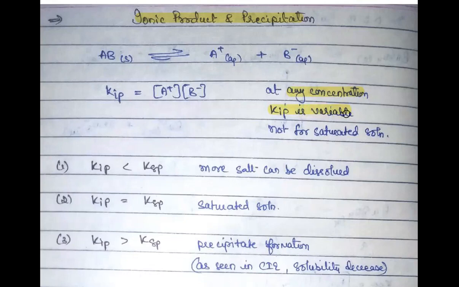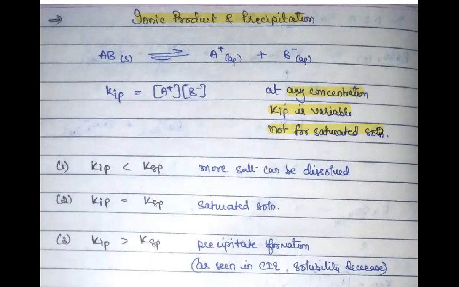Because we are seeing it at any concentration, we can say that KIP is a variable, because as the concentration changes, even if it is higher than the equilibrium concentration or lower than the equilibrium concentration, it will have different values. So it's a variable. It depends on temperature as well as on concentration. This is super important. And of course, it is not only for saturated solution.